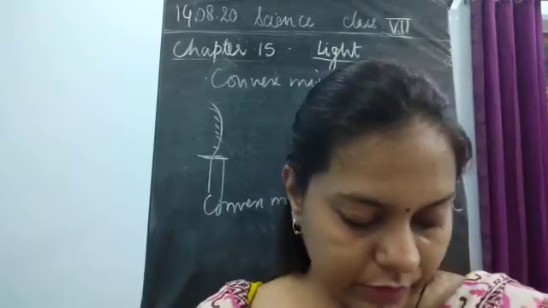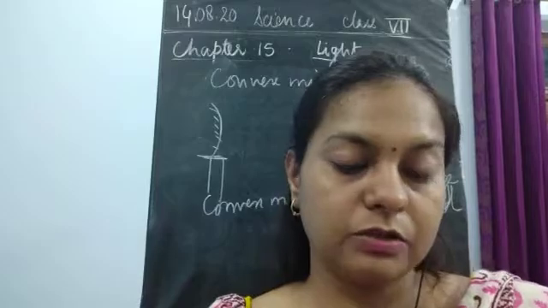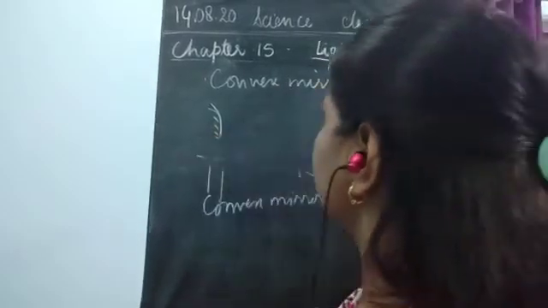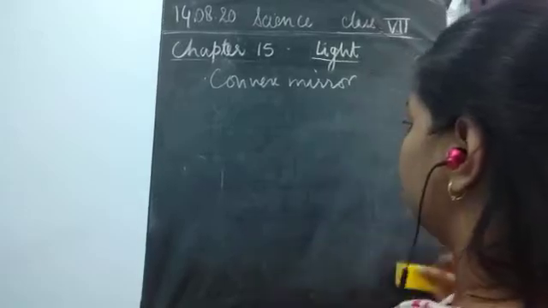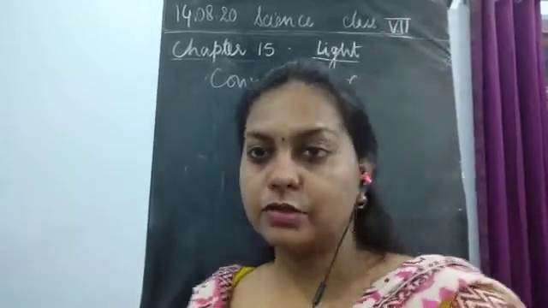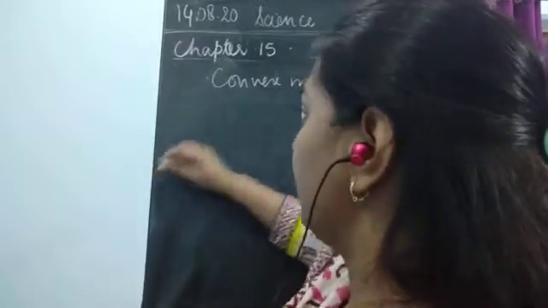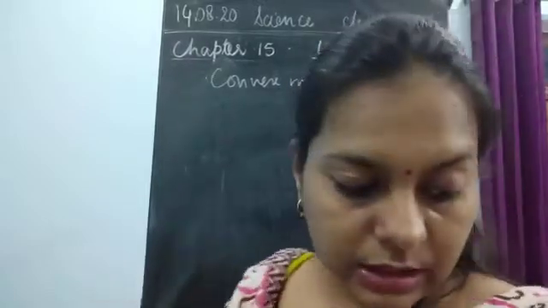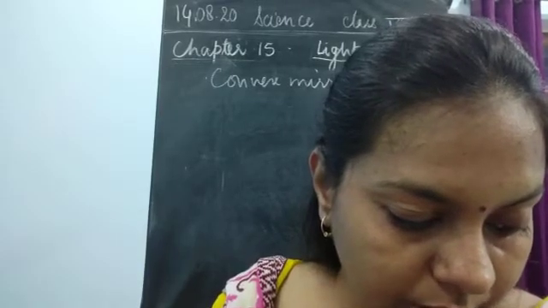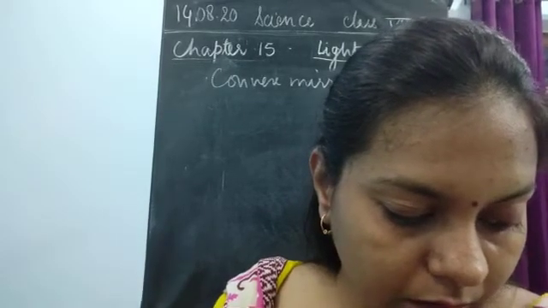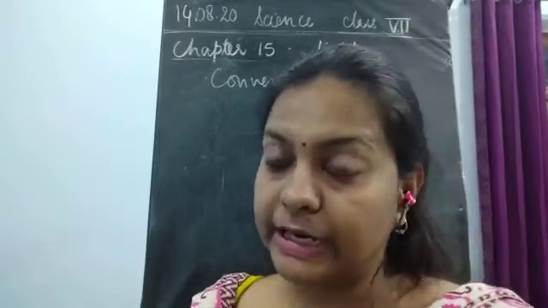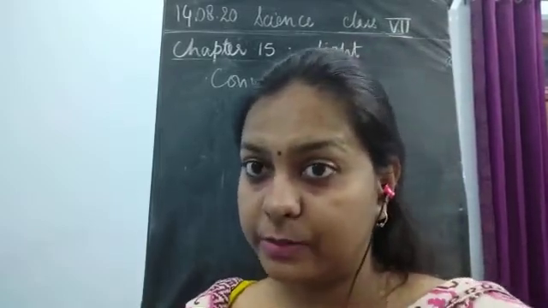Now what is the use of this convex mirror? The very first use of this convex mirror is that it is used as a rear view mirror. Now why is this used as a rear view mirror? The image which was formed was erect, in the form of a straight image, and no inverted image was obtained.